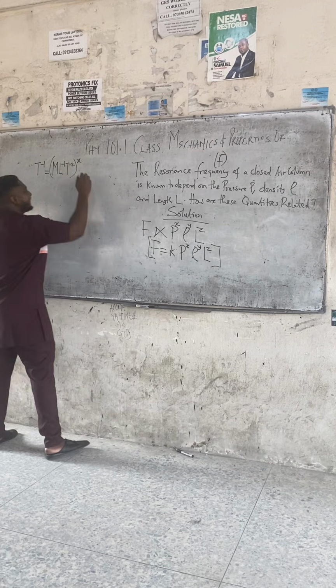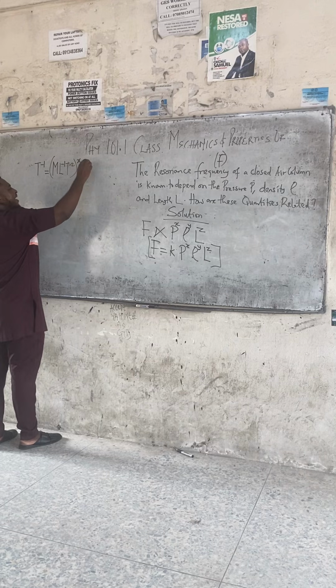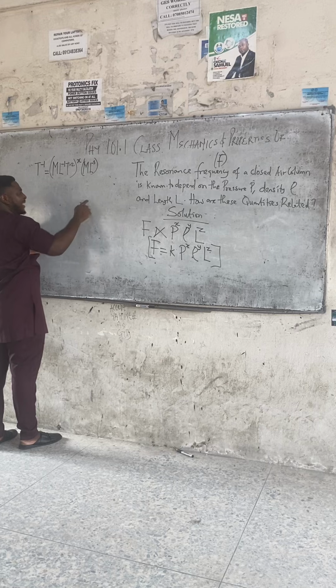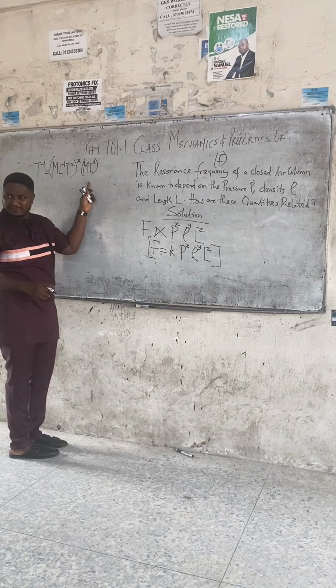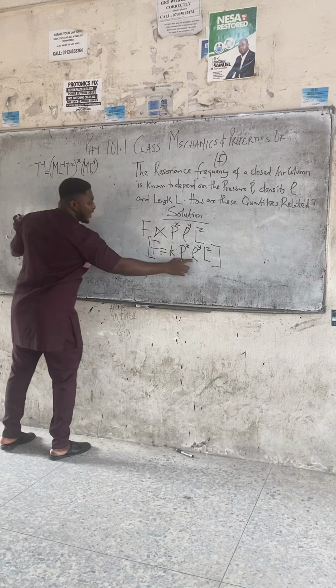Have we done density before? Density is ML raised to power minus 3. Check. Density is mass over volume. Volume is L cubed. When L cubed comes up, it becomes L minus 3. Please go back and check. We have done density before. And density is raised to power what? Y.